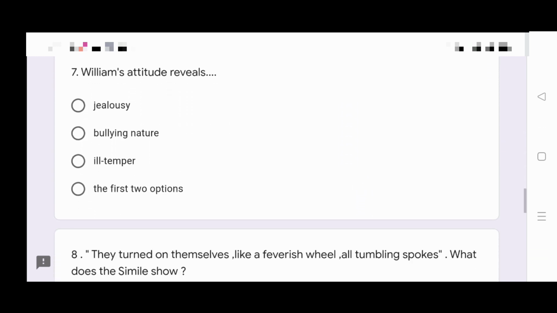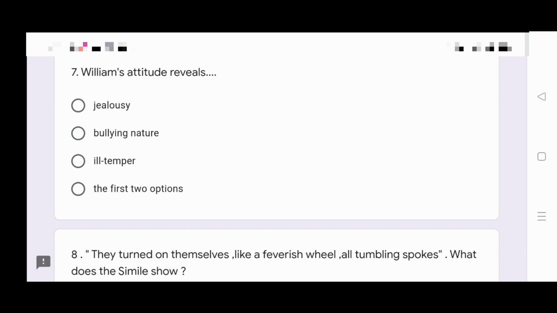Question 7 now. William's attitude reveals jealousy, bullying nature, ill temper. The first 2 options: jealousy, bullying nature. Question 7. William's attitude reveals. And who is William? William is the boy who gave Margaret a shove and who bullied Margaret, and it was William's idea to lock Margaret in the closet.